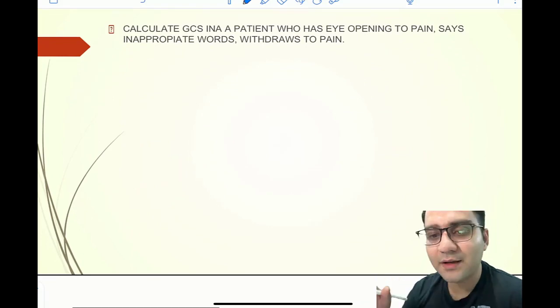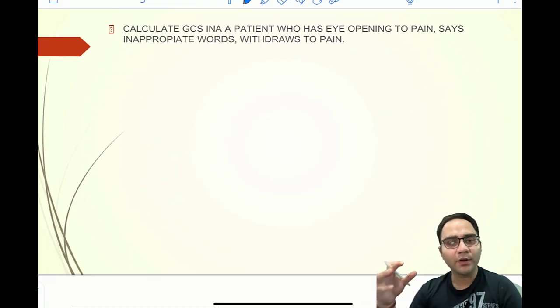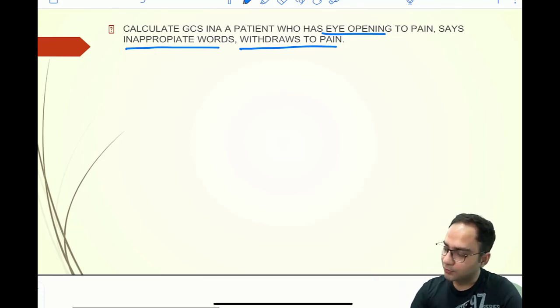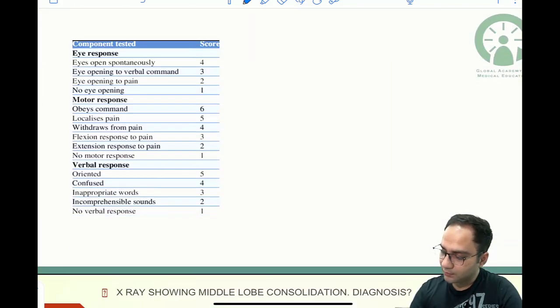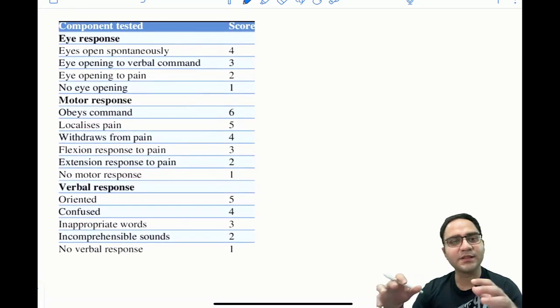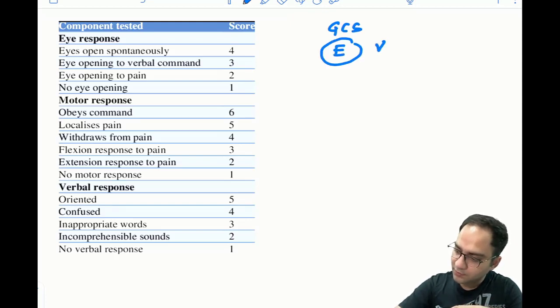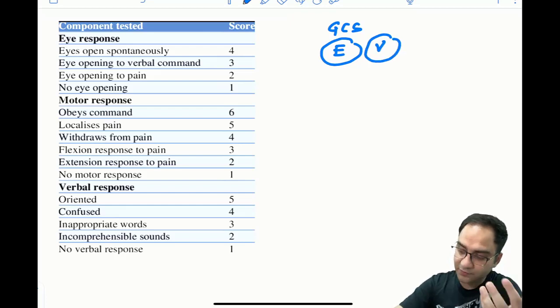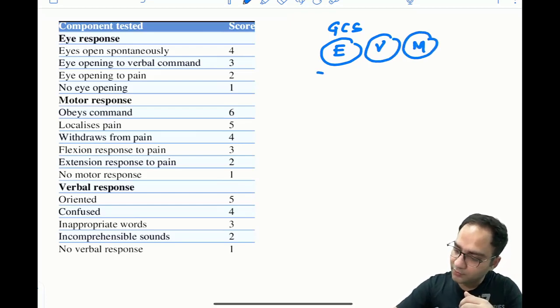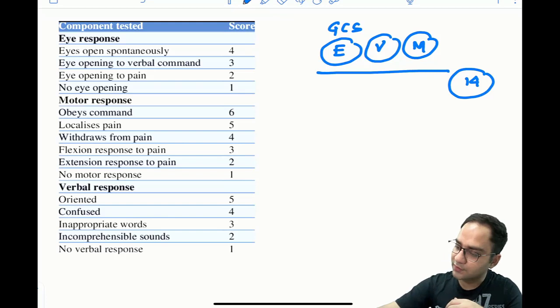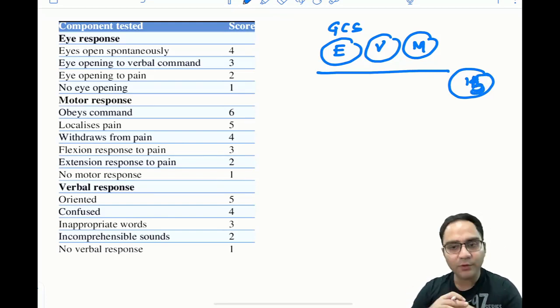Next, you have been asked a question that you have to calculate GCS in a patient who has eye opening to pain, who is saying inappropriate words, and who is withdrawing to pain. So let's see how we look for the GCS and what is the scoring system that we employ. So GCS has got three components. One is the eye response, second is the verbal, and third is the motor response. And the total score is 15.